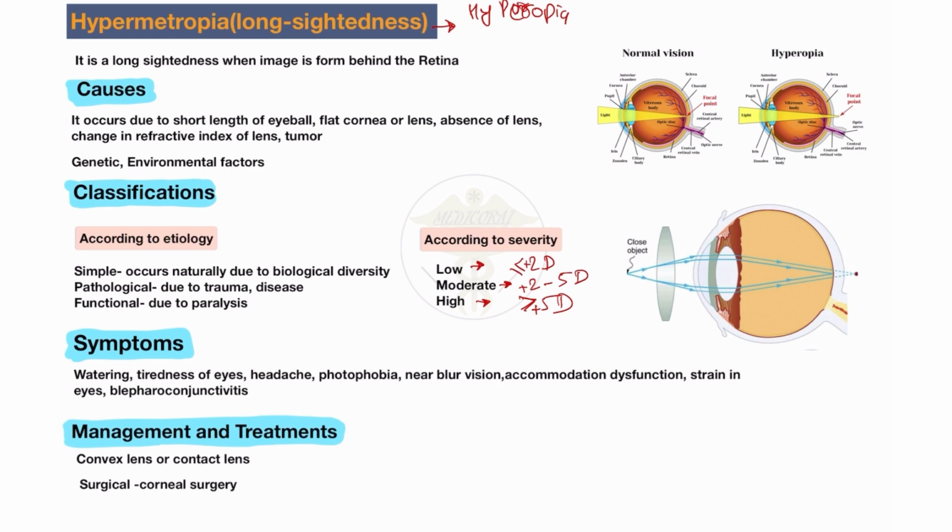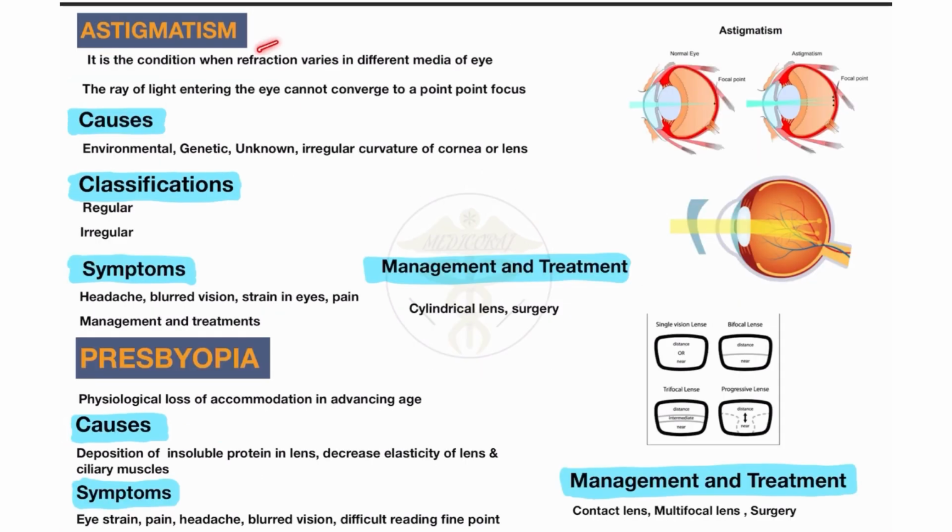Now I will discuss astigmatism and presbyopia. Now astigmatism. What is astigmatism? Astigmatism is a condition in which refractive error varies in different media of the eyes. Here you will see the normal eye, and this is the astigmatism patient. Here you will see many points on the retina where images are formed, because refraction varies in different media. So it is a condition when refraction varies in different media of the eyes.